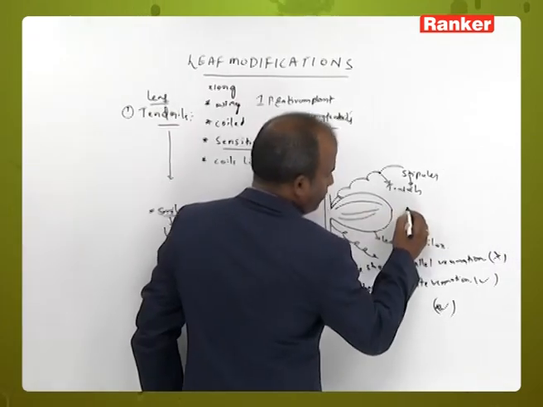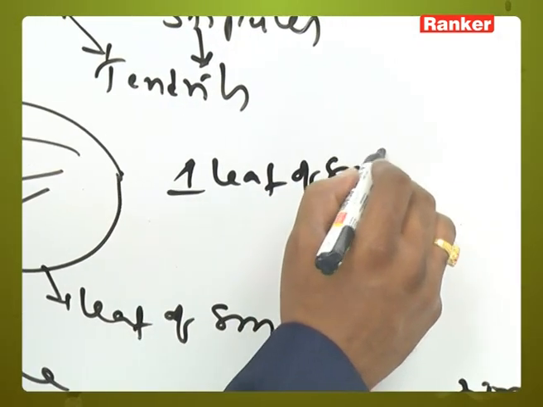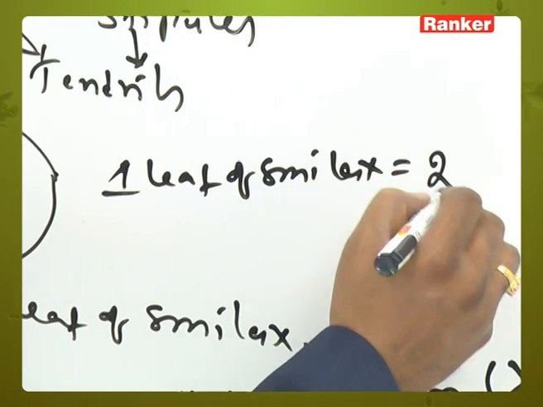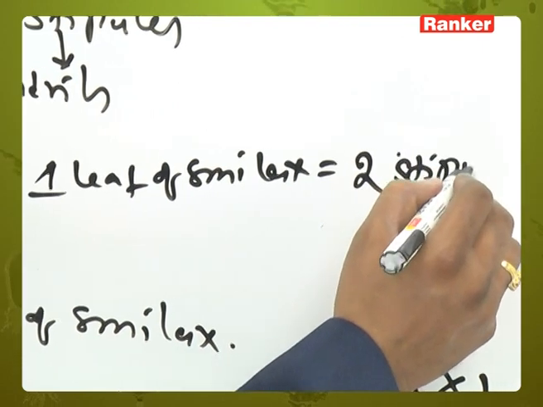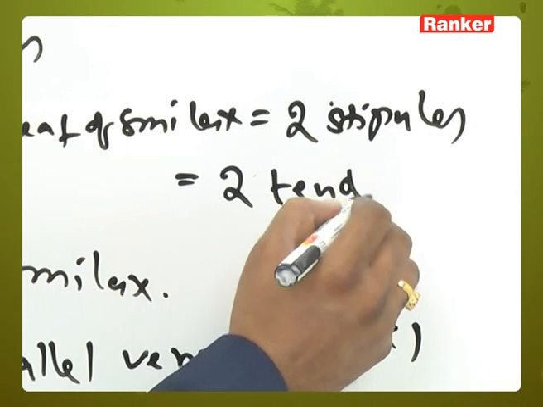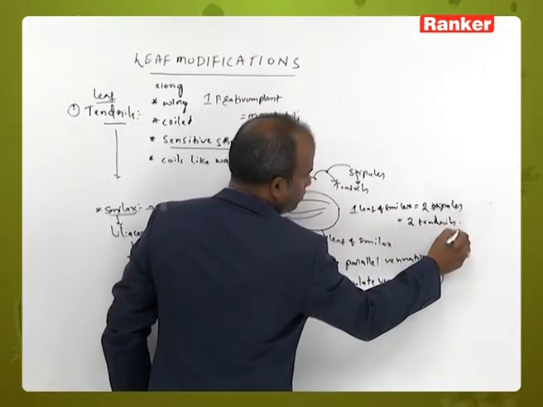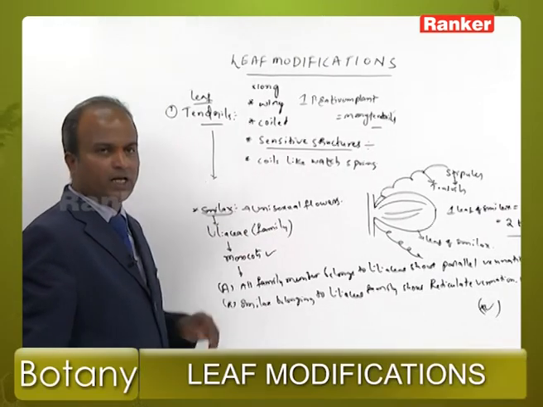That means one leaf of Smilax has 2 stipules, which are 2 tendrils. This belongs to Smilax.